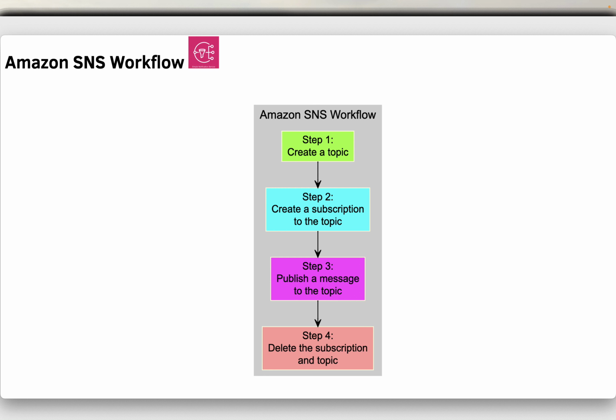First, step 1, you create a topic. Step 2, you create a subscription to the topic. Step 3, publish a message to the topic. And finally, if you want, delete the subscription and the topic. But this is just on the producer side or the publisher side. So you just create a subscription and a topic, and subscribers will just subscribe to the topic to receive those messages, and all subscribers will receive the message at least once.